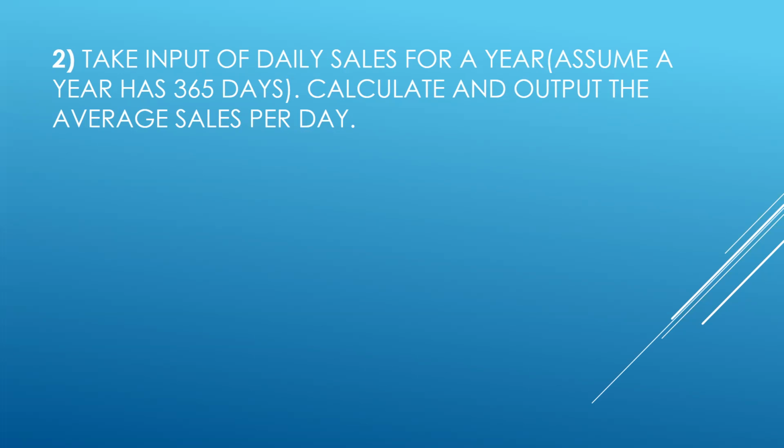Now let's move to another question. The question is, take input of daily sales for a year. As you know, normally the year has 365 days, but in a leap year there are 366 days. That's why it is written here, assuming the year has 365 days. Calculate and output the average sales per day. Over the whole year, some days the sale is very good, some days normal, some days very low. So maybe a business concern wants to find out the average sales per day.